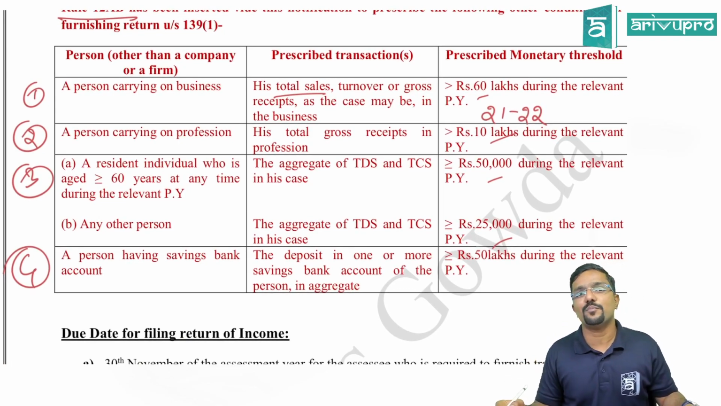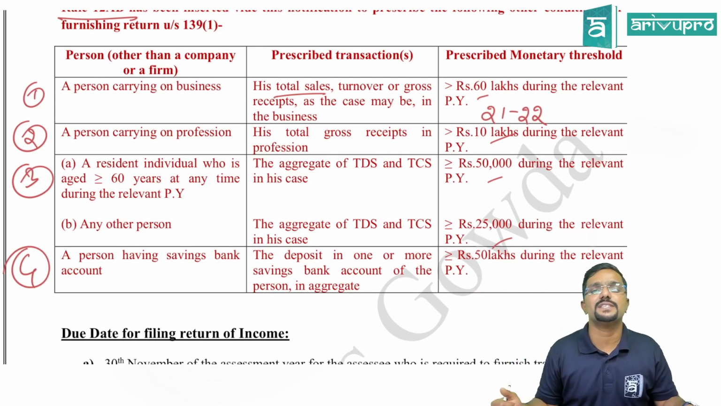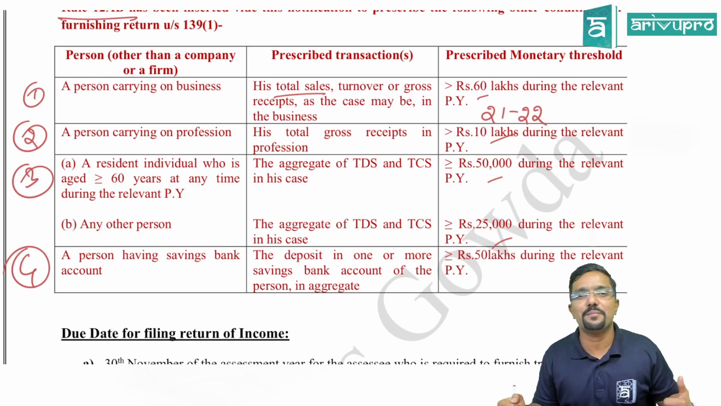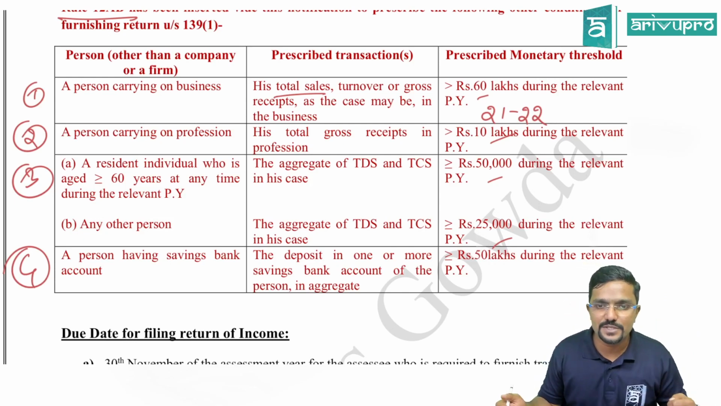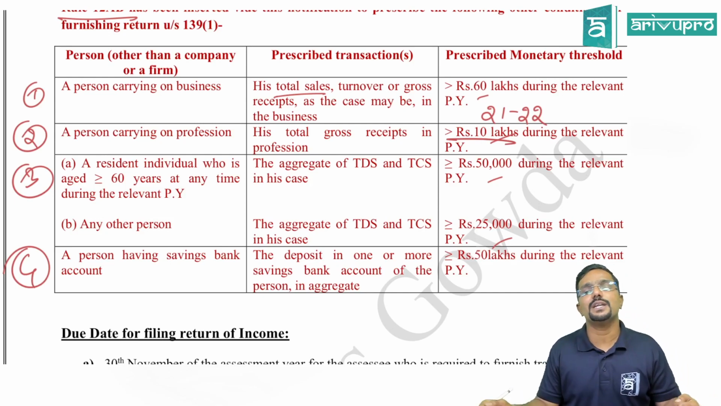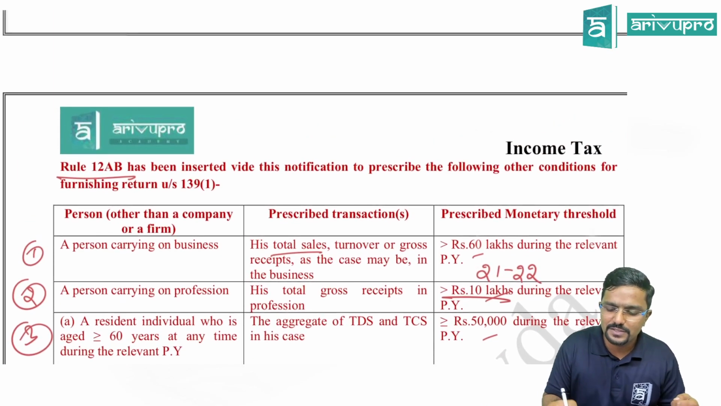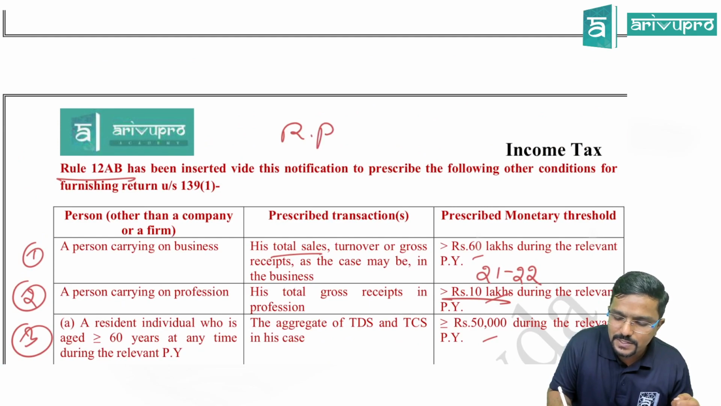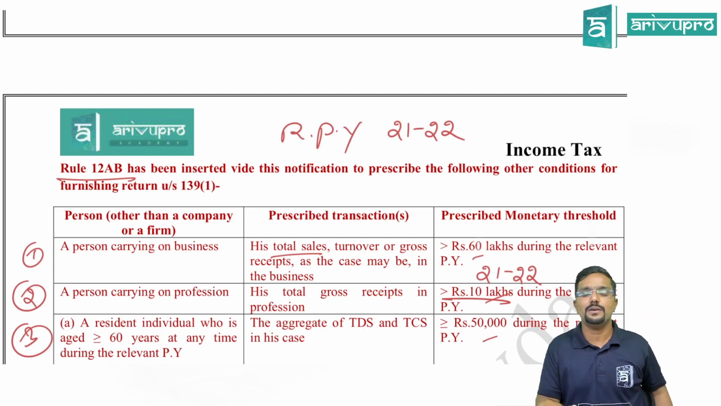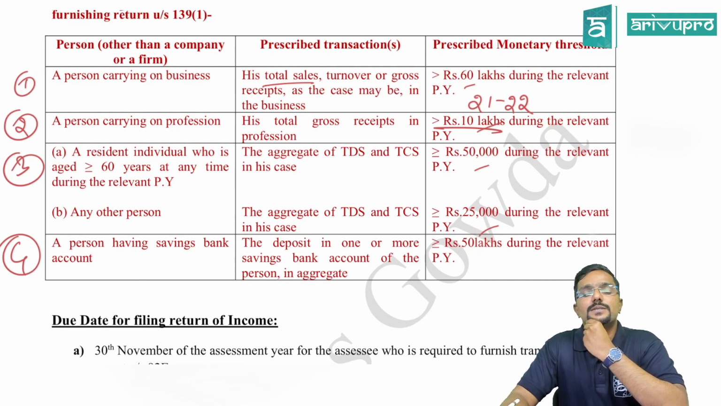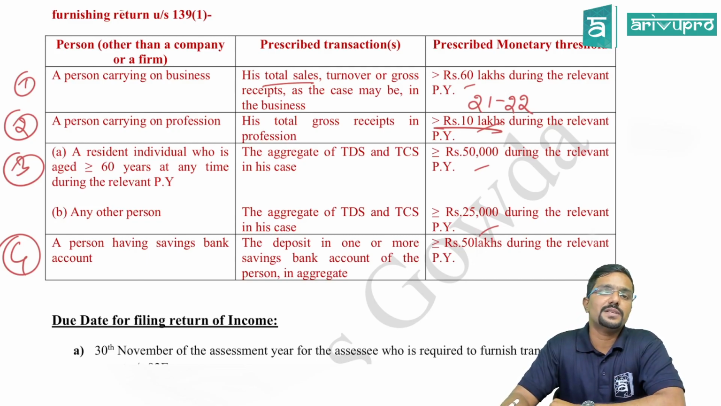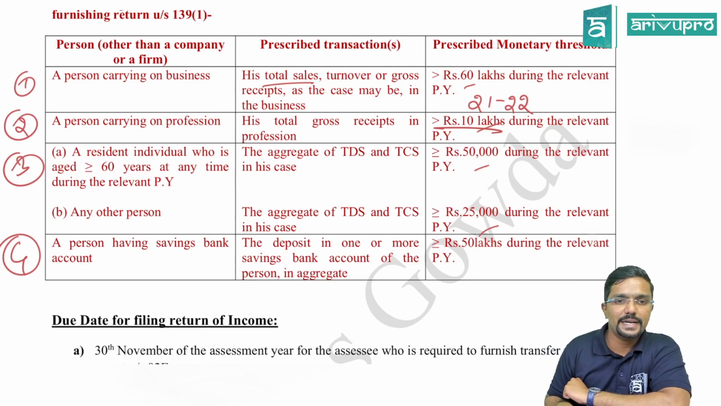A person carrying on the profession. So I am a practicing chartered accountant, or you are a practicing company secretary, or you are carrying on a legal profession. In that case, if your gross receipts is more than 10 lakh during the relevant previous year, and here relevant previous year means, for your exams, it is financial year 21-22 guys, then you have to file your returns mandatorily.